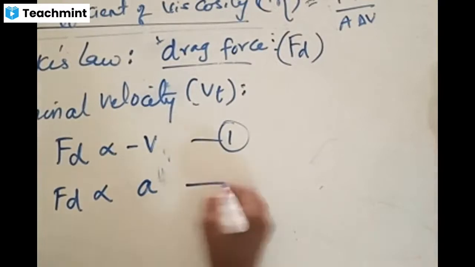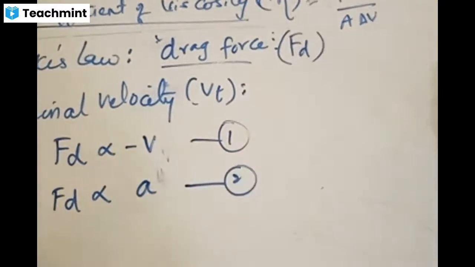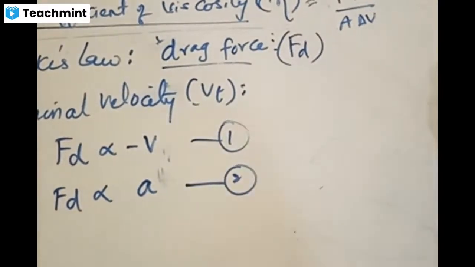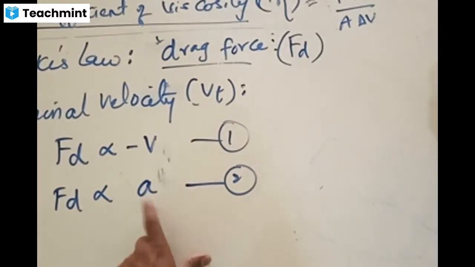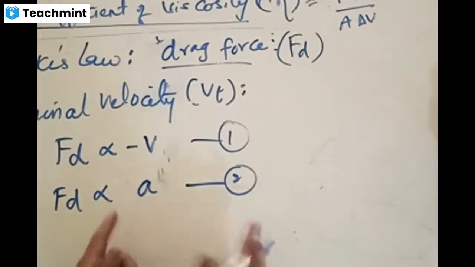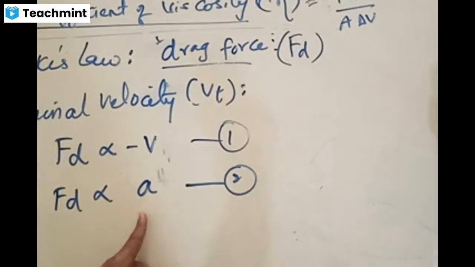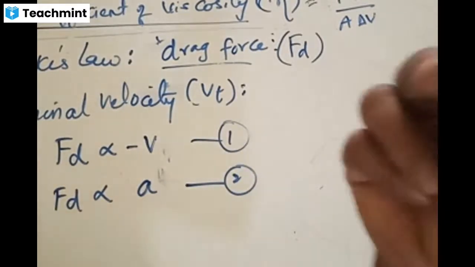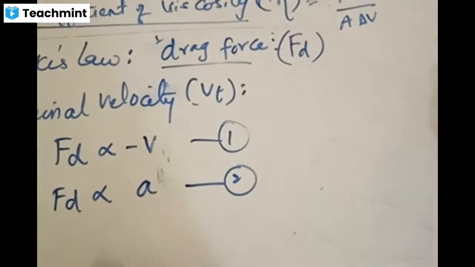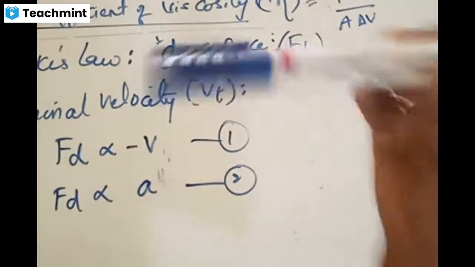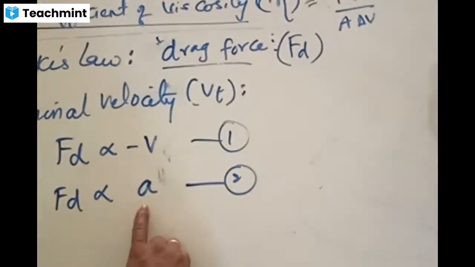Drag force acting on a body depends on two things. What is that? It depends upon the velocity of the body. It also depends upon the dimension of the body. What does A indicate? He indicated that by dimension A. A usually indicates the radius of the body, like if a ball falls, it is going to have a certain radius. If some kind of body like this falls, then it depends on the length of the body.